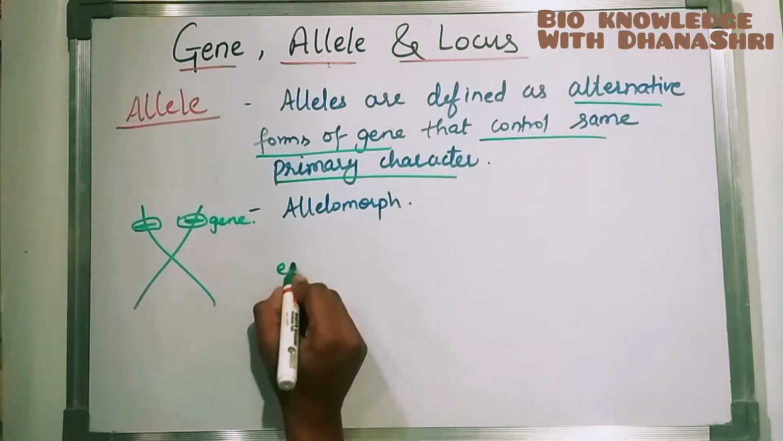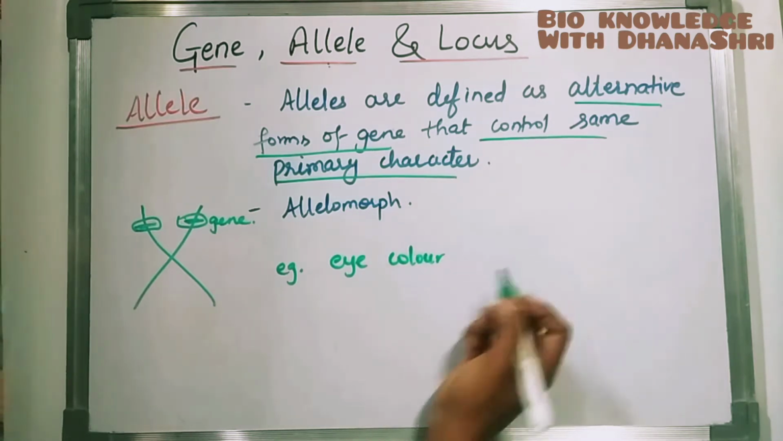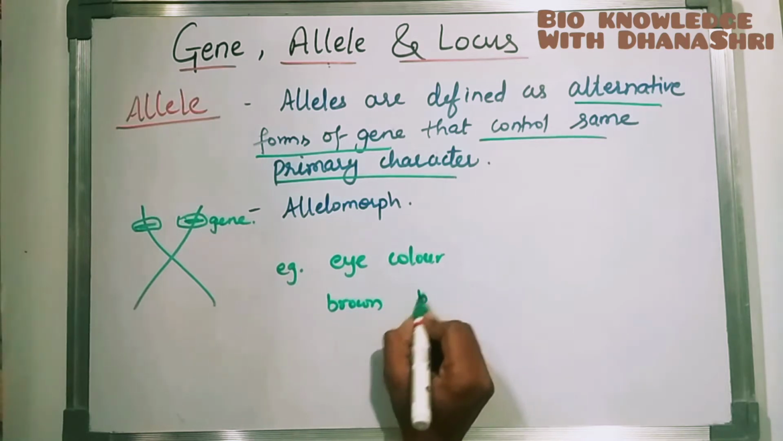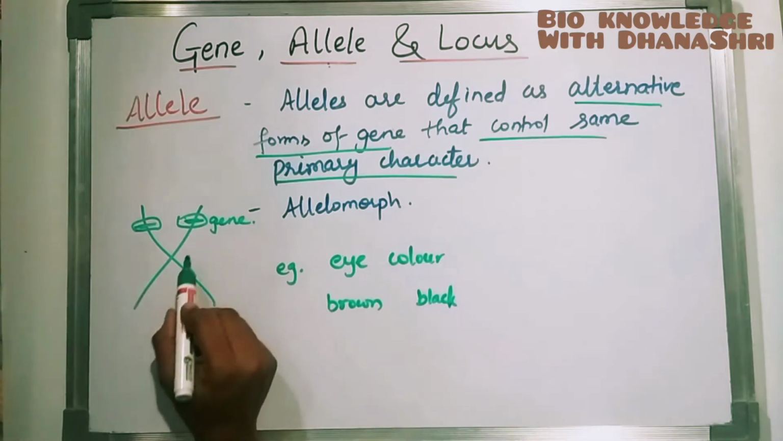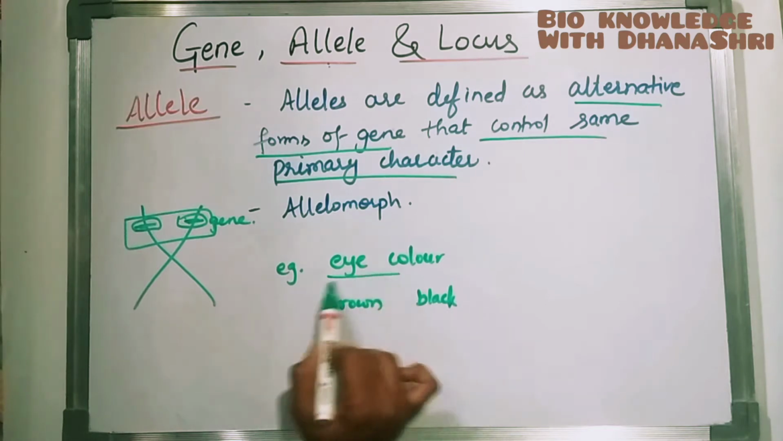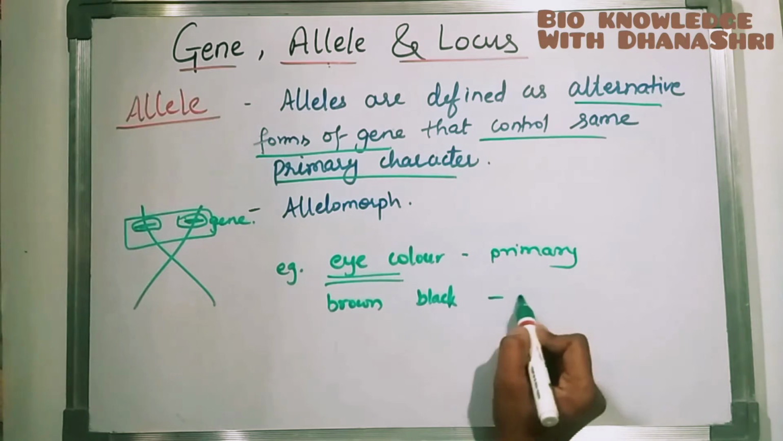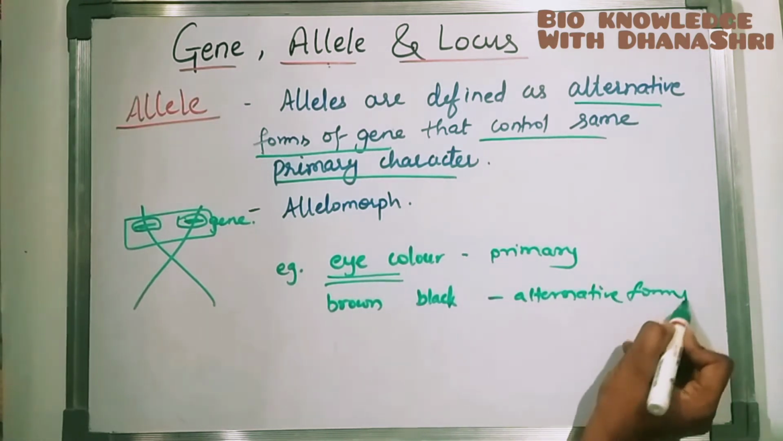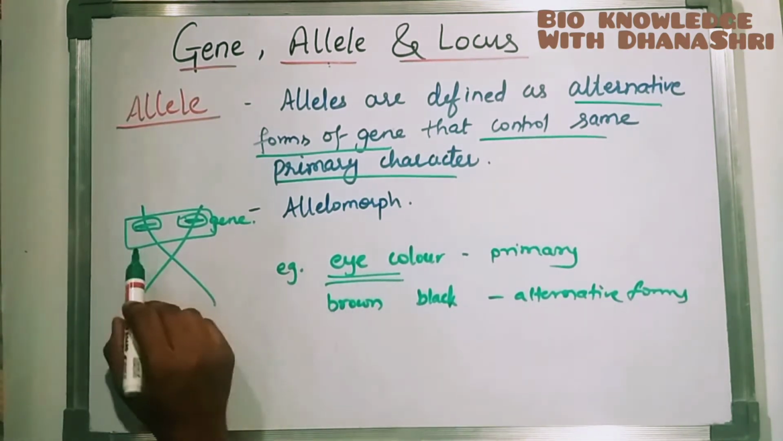Suppose we take an example, for example, eye color in humans. Here eye color may be brown or black. If the gene has the same primary character, that means eye color, the primary character is eye color. These are the alternative forms of that eye color, brown or black. So here this is important. This is called allele.